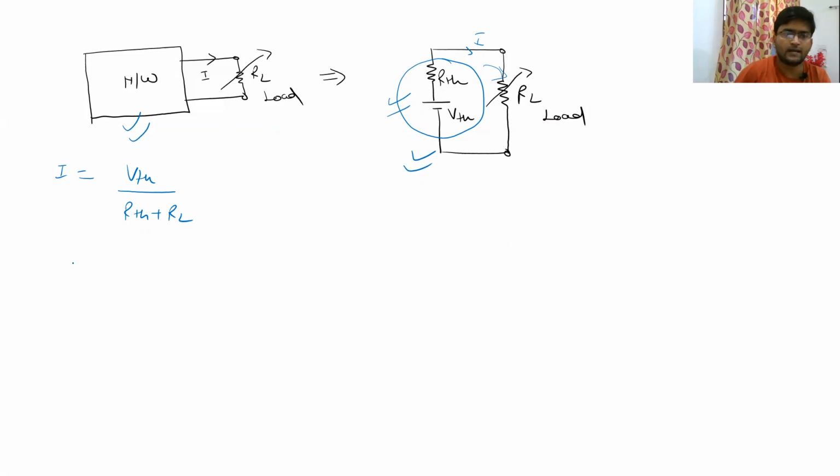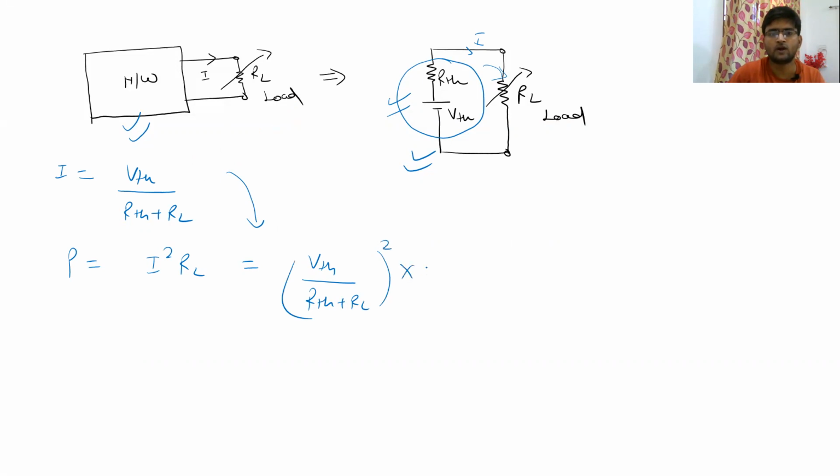So we got I. What is the value of P? P is nothing but I square RL. So from here we will get VTH upon RTH plus RL whole squared into RL. So this is your equation 1 for power in load. Let me call it PL. So this is the power in your load, and this is the quantity that you want to be maximized, right?